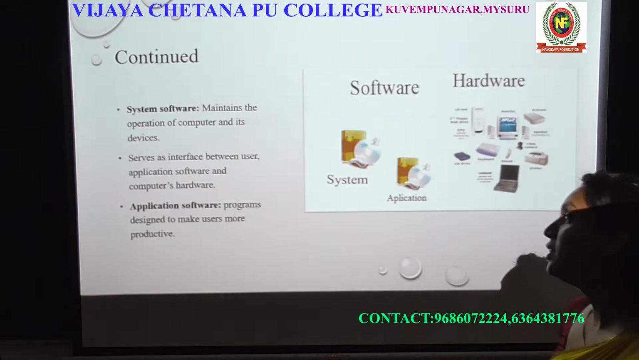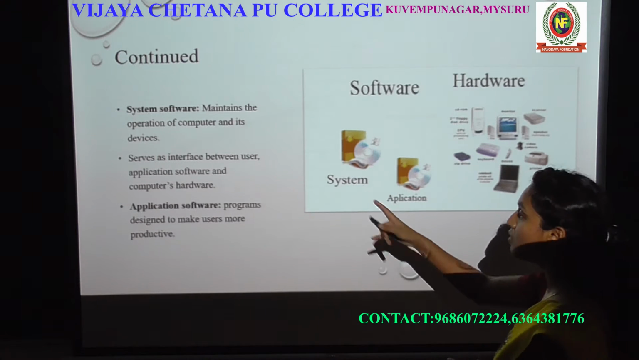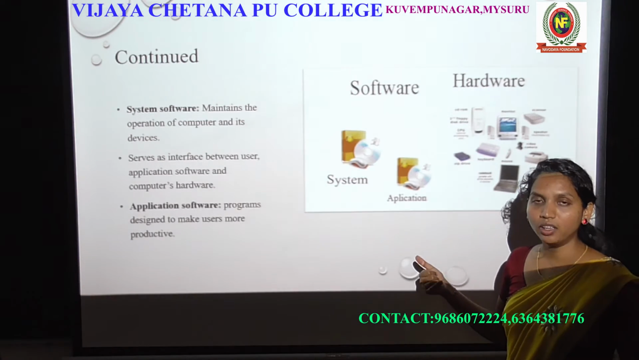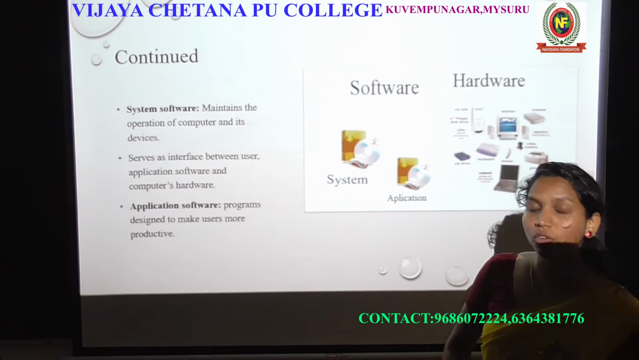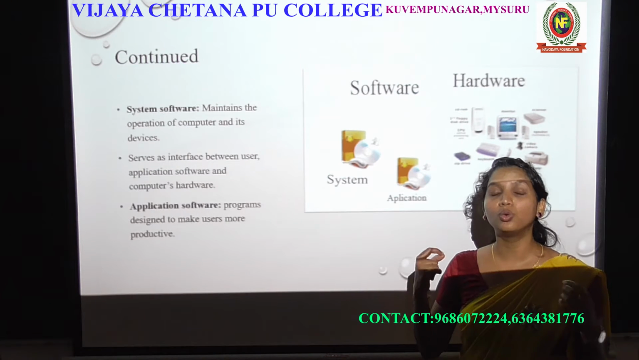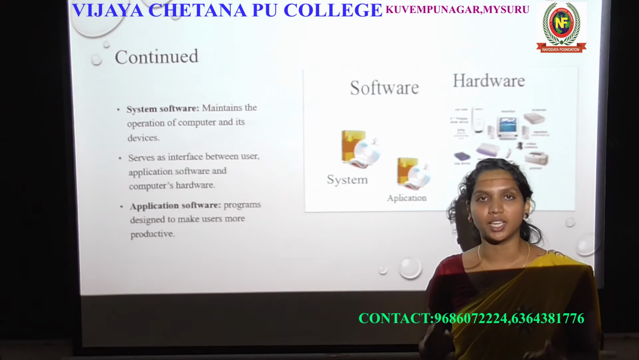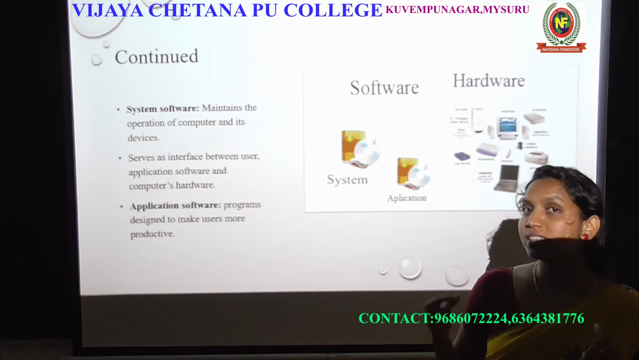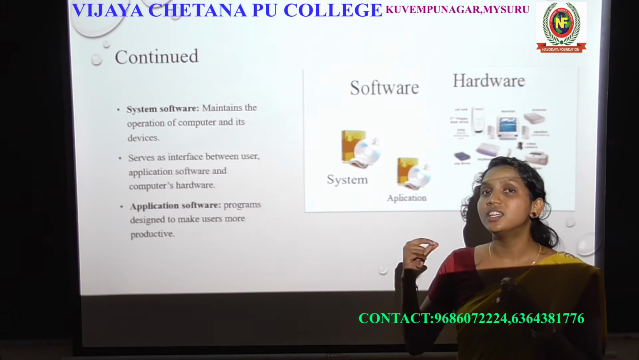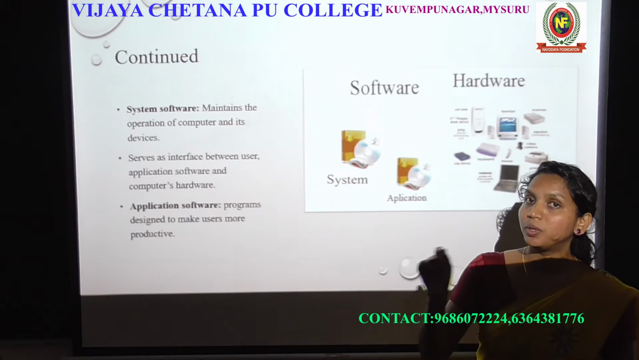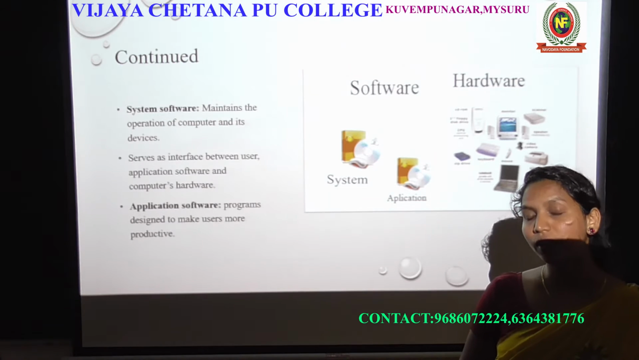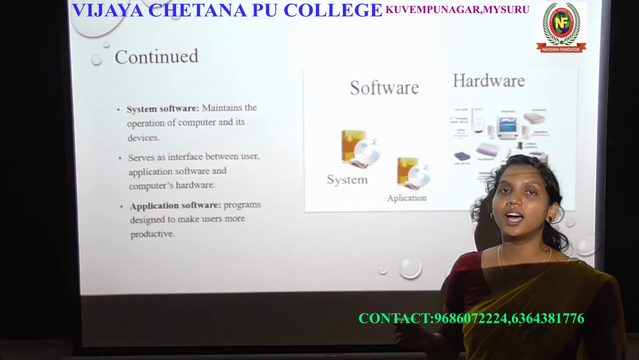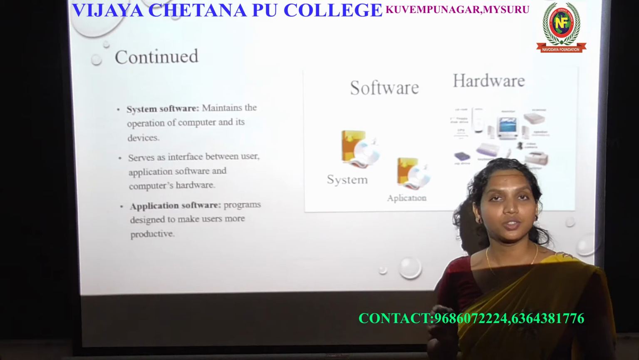In software there are two types: system software and application software. You know that you are using system software as well as application software, but you don't know what they are or what the difference between them is. The software is a set of instructions that tells the computer what has to be done. That is the definition of software, but in software there are two types. One is system software, the other is application software.